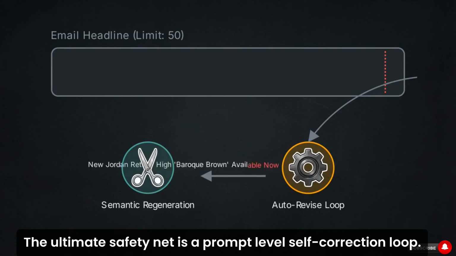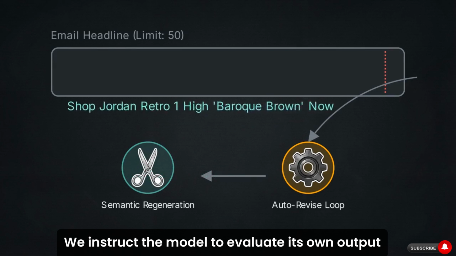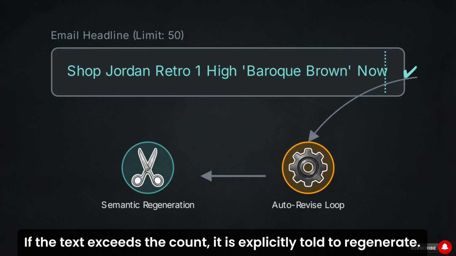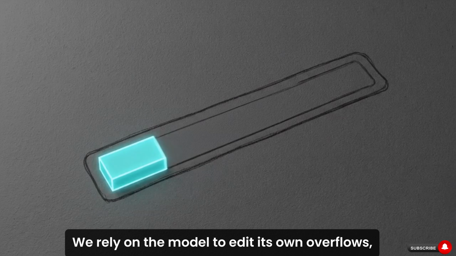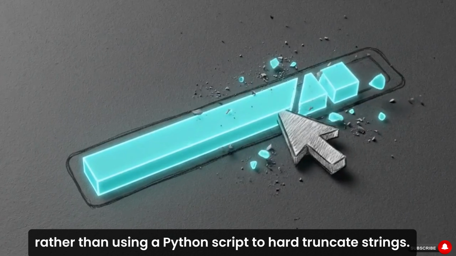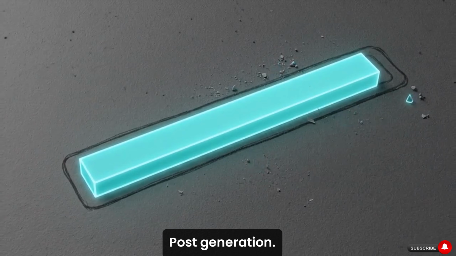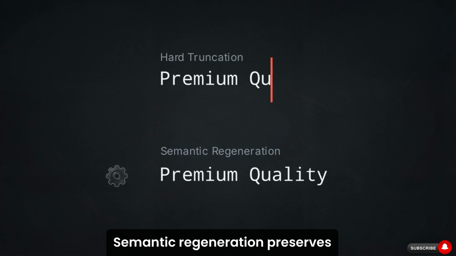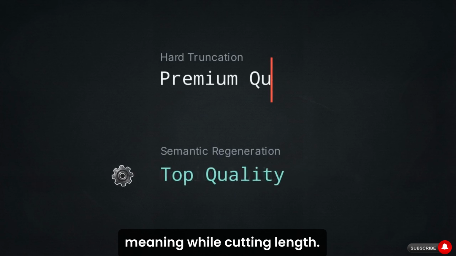The ultimate safety net is a prompt-level self-correction loop. We instruct the model to evaluate its own output length before finalizing the response. If the text exceeds the count, it is explicitly told to regenerate. We rely on the model to edit its own overflows rather than using a Python script to hard truncate strings post-generation. Hard truncation slices words in half. Semantic regeneration preserves meaning while cutting length.